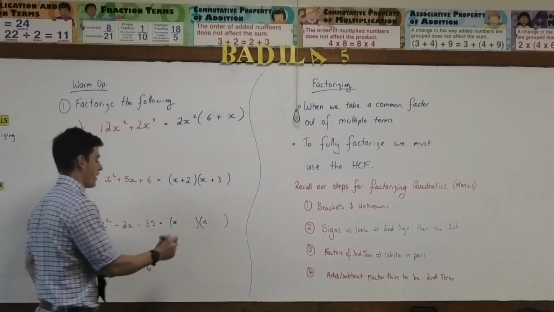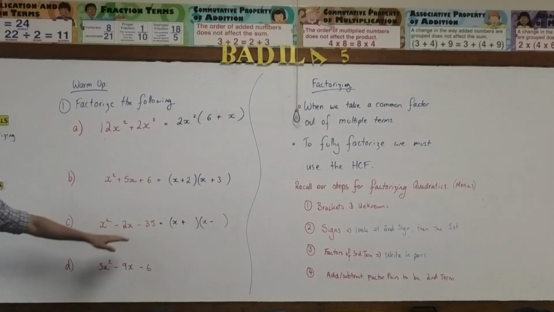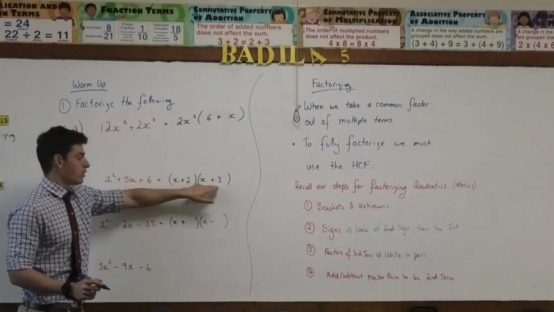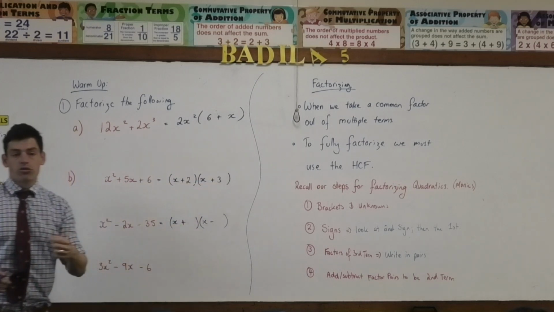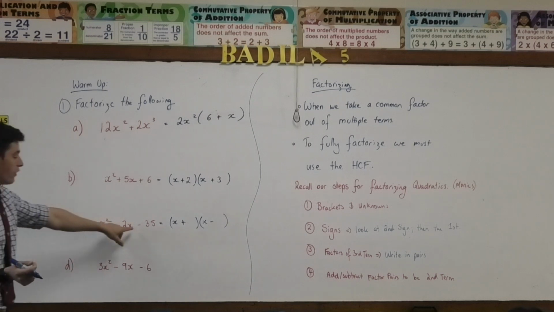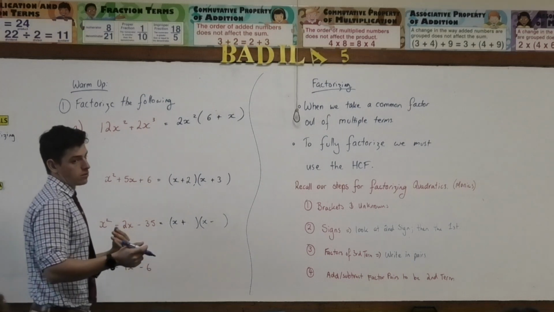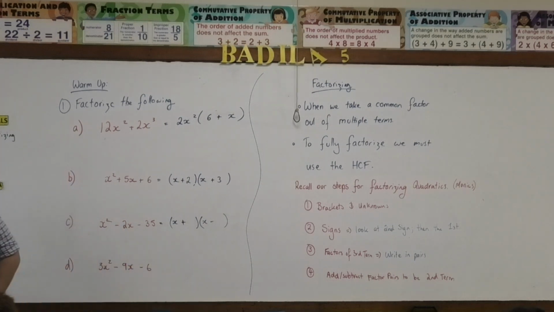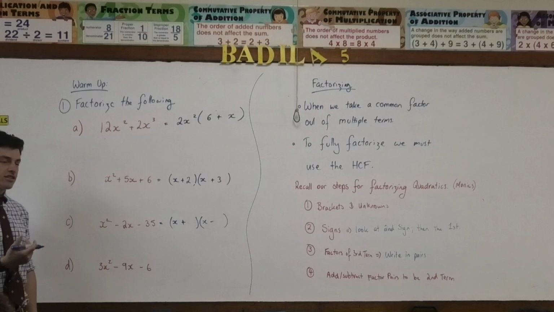1 negative, 1 positive. How do I know that tells me I've got 1 negative and 1 positive? Because this number is made by multiplying those 2 numbers together, correct? So the negative 35 must be made by multiplying a negative and a positive number together. You clear with that? So the moment I see a negative here, I already know my signs. The tricky part is identifying the factors and which one goes with which. What are the factors of 35? 7 and 5, 35 and 1. Any others? Which factors are separated by 2?